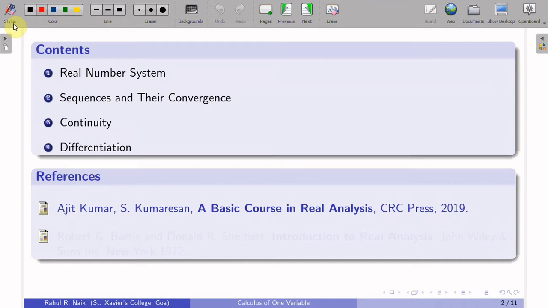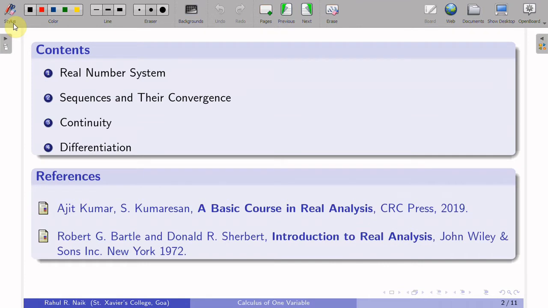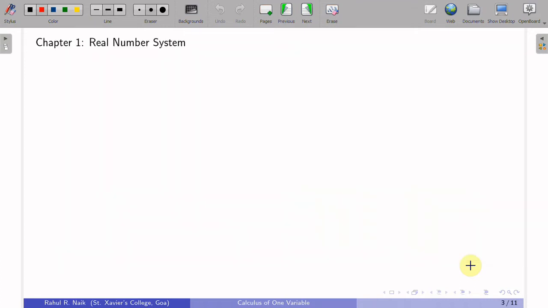And another very important book which we use as a reference is Introduction to Real Analysis by Robert Bartle and Donald Sherbert, published by John Wiley and Sons, in the year 1972. The first reference is used as the principal text throughout the course. The second one is also an important text which we use most of the time. So, let us begin with the first chapter in this course, that is the real number system.